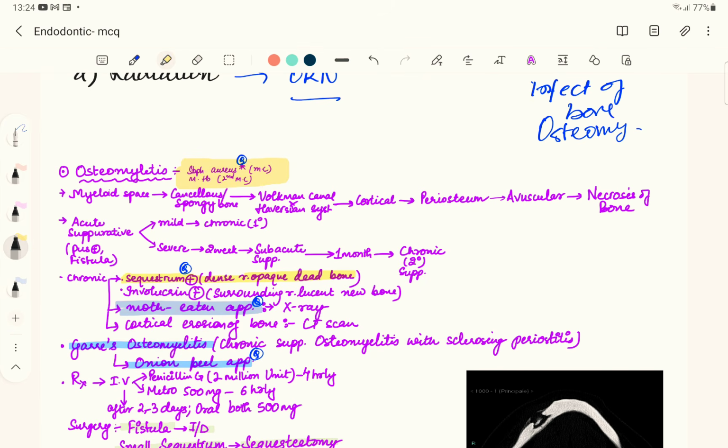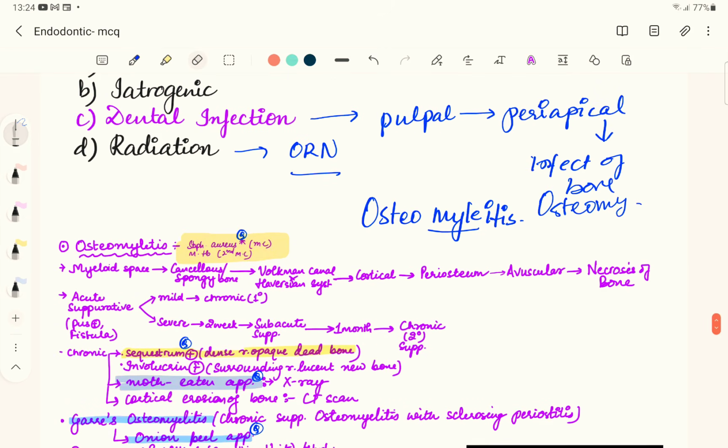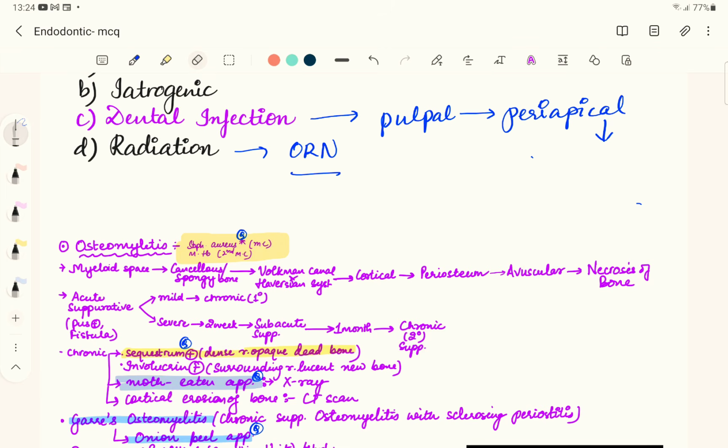So the infection starts from, as the word means, osteo means bone, myelitis, myelo means myeloid space, itis means inflammation. So this infection basically starts with inflammation in the myeloid space, then the infection proceeds into the spongy bone or cancellous bone, then via the Volkmann canal and Haversian system into the cortical bone.